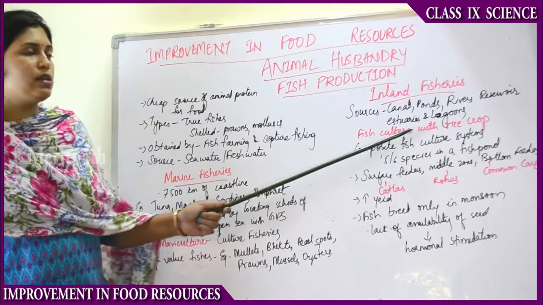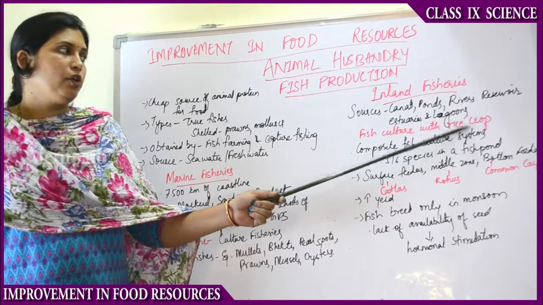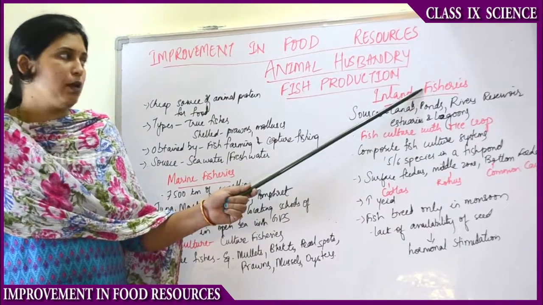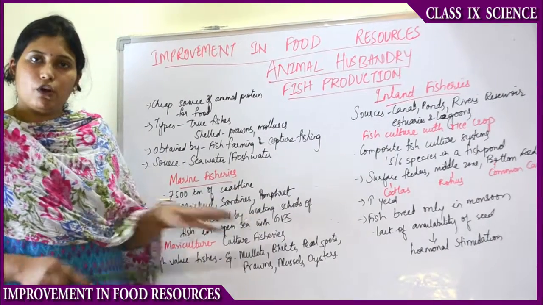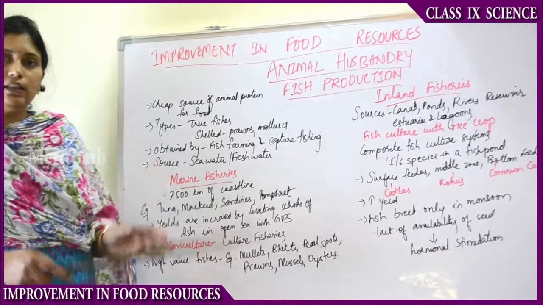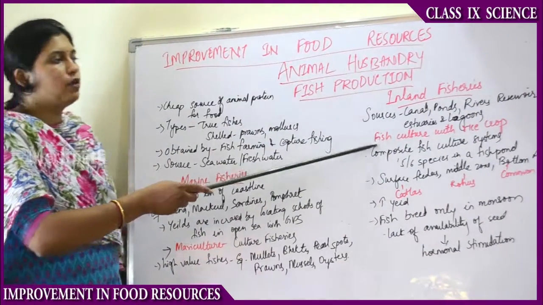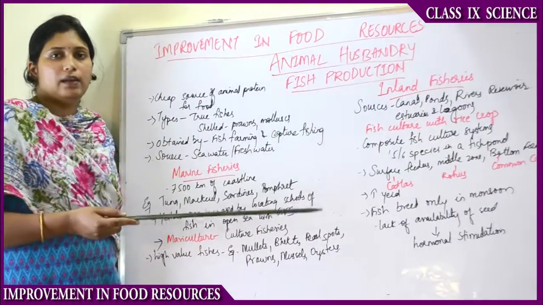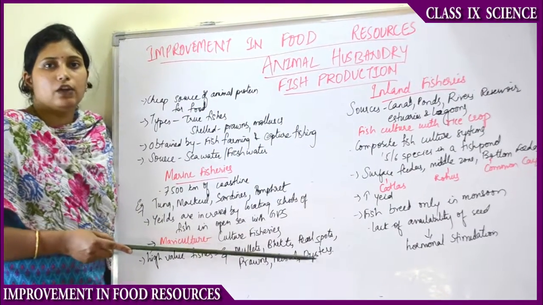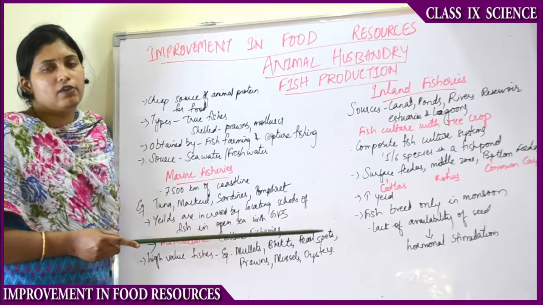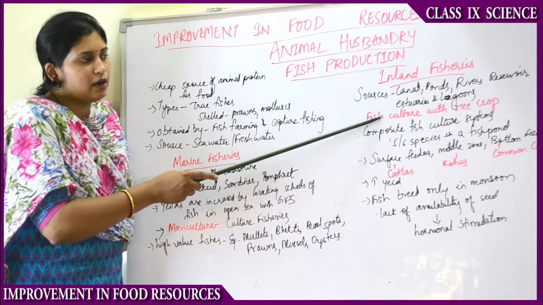Then fish culture is sometimes also done with the paddy crop or rice crop for inland fisheries. How? Along with the paddy crop, there will always be water below it. In that paddy field, fishes can be grown, and thereby the farmer will have double income. So fishes are also cultivated along with the paddy crop. In the roots of the paddy crop, there will be water where fishes will be cultivated.